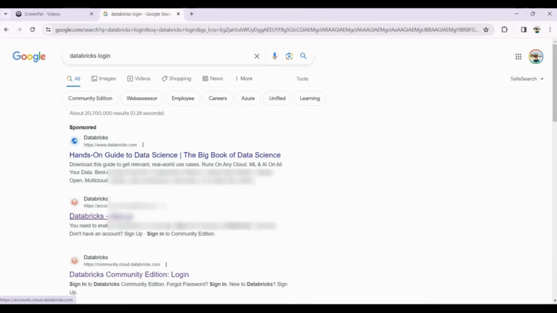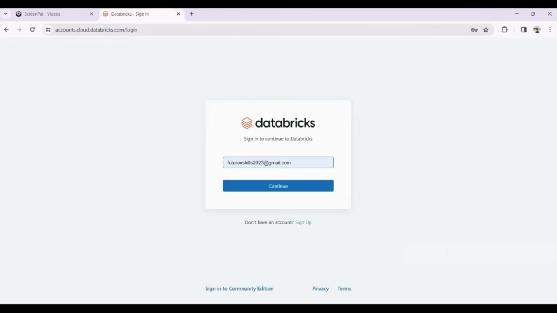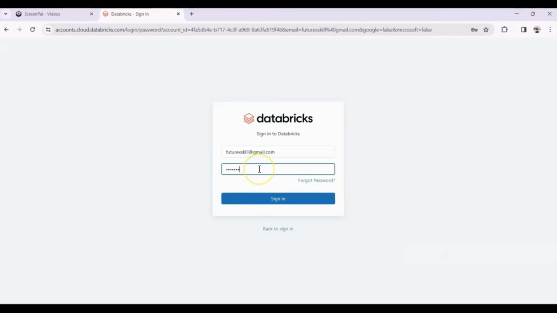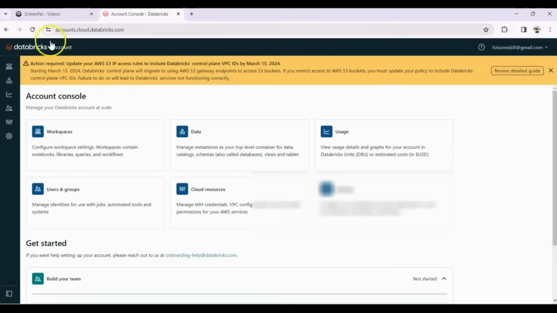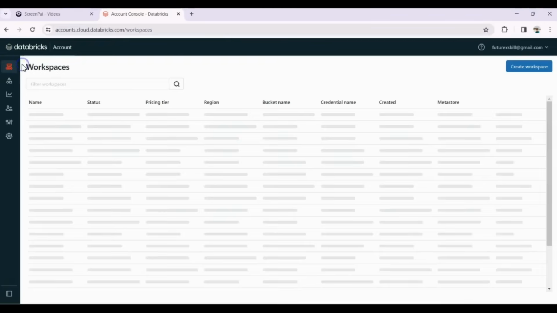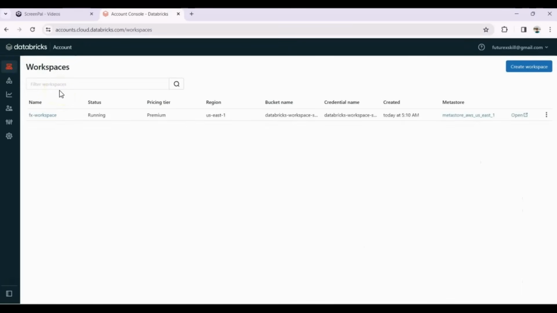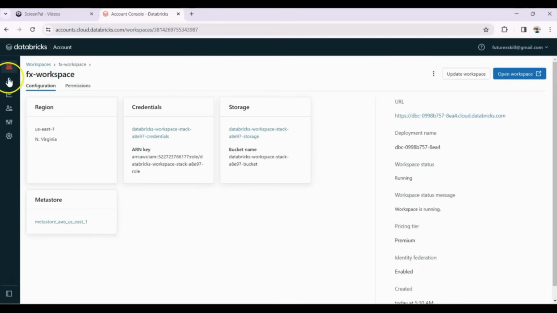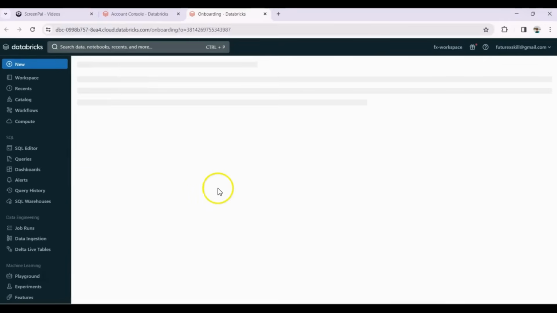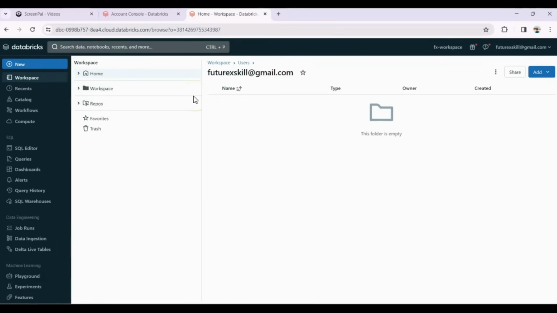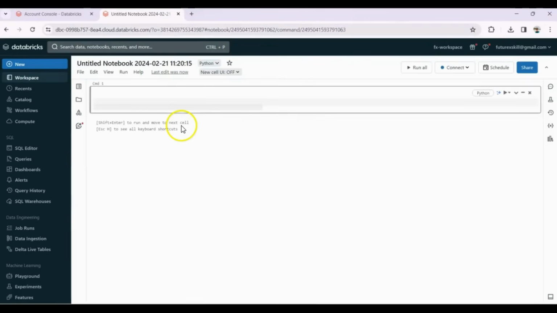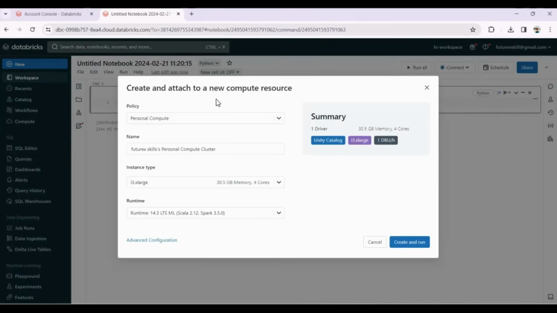If you ever want to return to your Databricks homepage, just search for the Sign In link and enter your credentials to log in. From Workspaces, select your workspace and start using various services. We will create a new notebook and simply write code and execute it. It would ask us to attach a compute resource. We haven't added a compute resource.